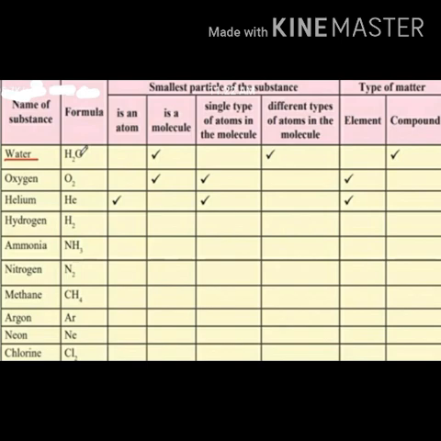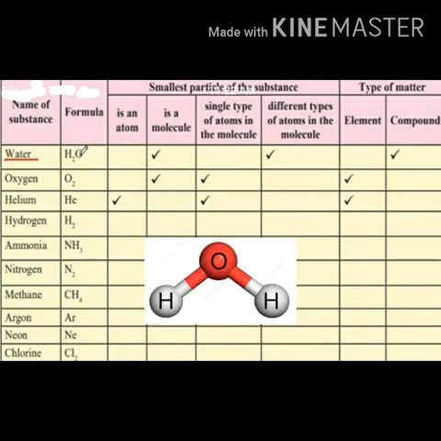First substance is water. Formula of water is H2O and it is a water molecule because a molecule is a group of two or more atoms, and here in water there are two hydrogen atoms and one oxygen atom bonded to each other, hence it is a water molecule. Different types of atoms are present in the water, that is hydrogen atom and oxygen atom, and water is a compound because it is formed by chemical bonding of hydrogen and oxygen.